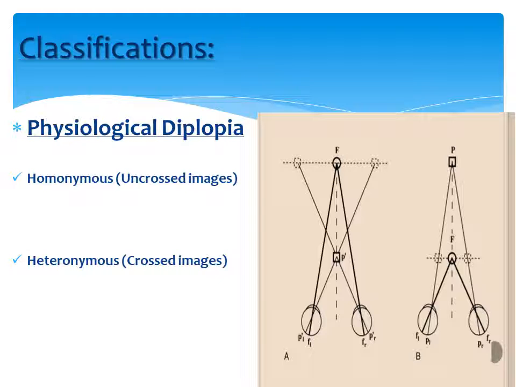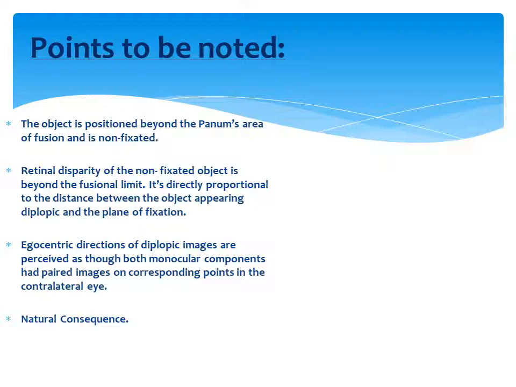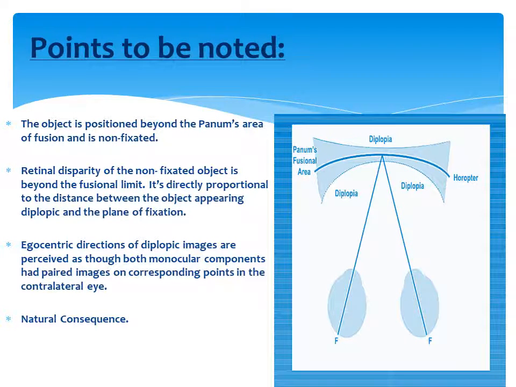So therefore the object which is appearing double to us, if we again fixate at that particular object, then that physiological diplopia will totally disappear. This is one very important thing which differentiates the physiological diplopia from the other kinds of binocular diplopia. So what are the points to be noted? Just to recap, the object is positioned beyond Panum's area of fusion and is non-fixated.